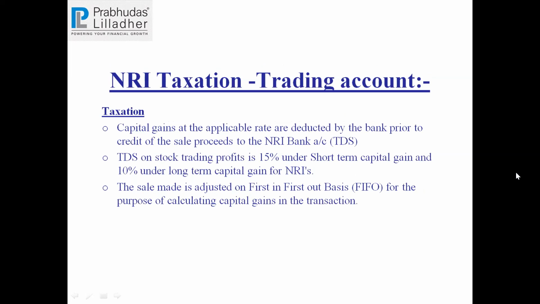Taxation also, one should know. It is somewhat like Indian resident taxation, but the only difference is, as I mentioned, there's a TDS. Here, we pay at the end of the year, but for an NRI, whenever there is a capital gain, it will be deducted at source. For example, if you bought something for 100 rupees and sold it for 150, on that 50 rupees, if it's short term, 15% TDS will be deducted, and then it will get credited in the bank account of the client. The settlement cycle is T+2. End of the day, the client will get the credit after the TDS deduction.